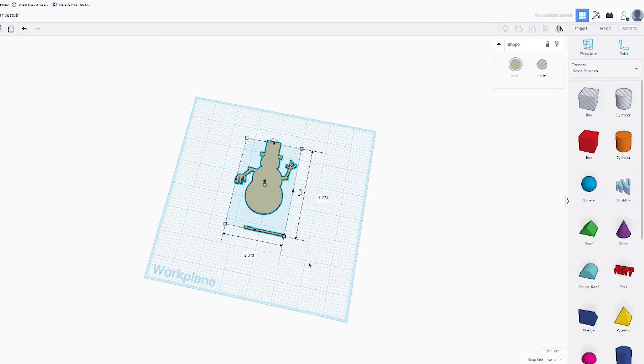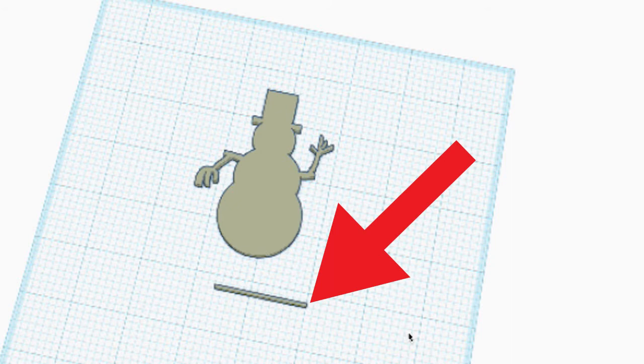So looking at our shape here, we can see there's a little piece underneath our snowman that must just be left over from the vectorizing process. That's not a part of our shape. We don't want to 3D print that, and we don't need it.